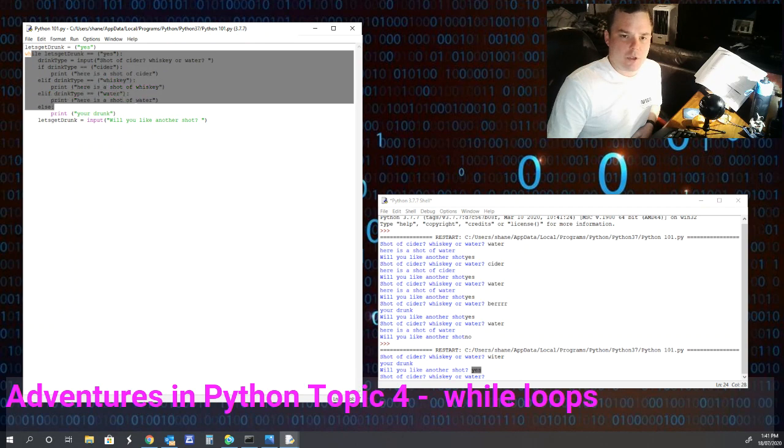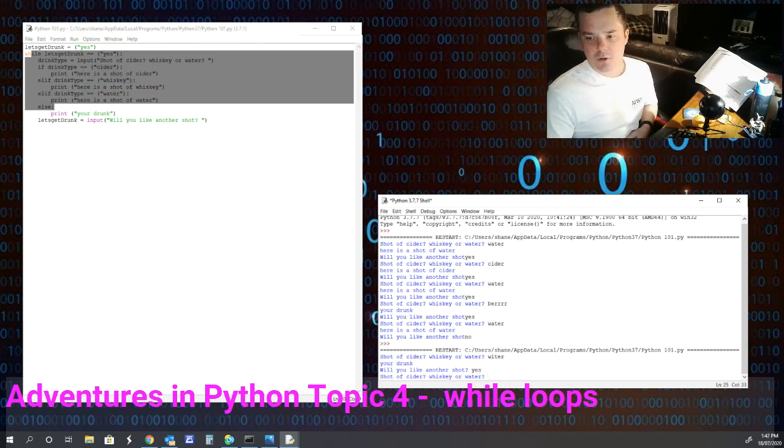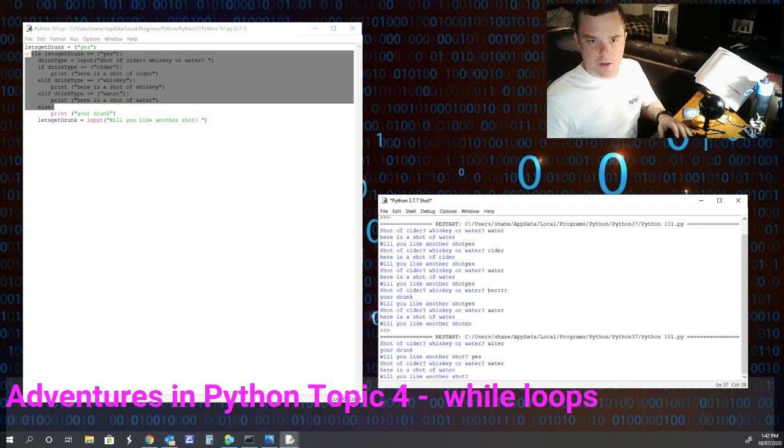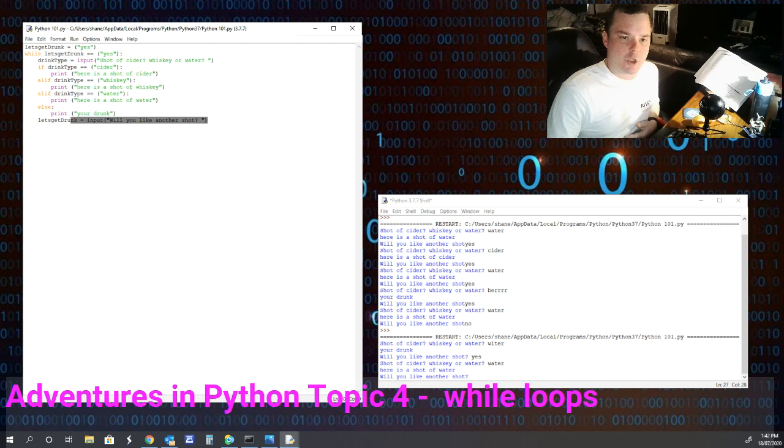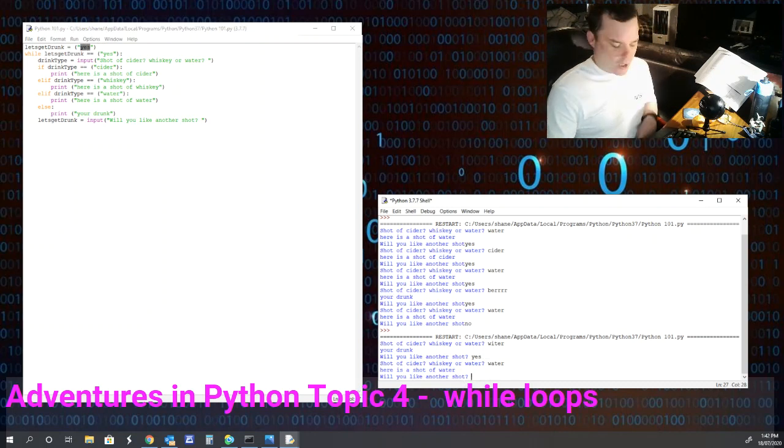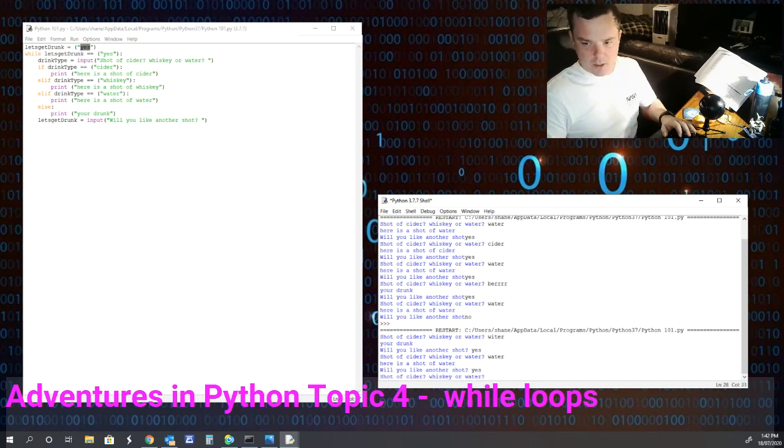It'll go through this code. If it equals anything else, like say I just type in WAT water, that gives you a shot of water. Then when it asks, would you like another shot, in a while loop it's going to be looking for the keyword yes in order to rerun the while loop. So if I type in yes, it reruns the while loop.